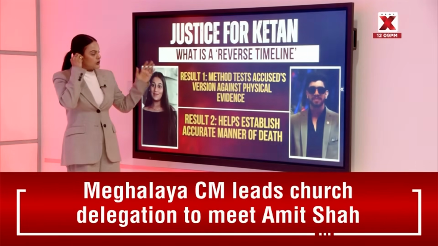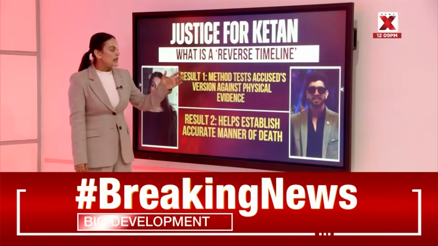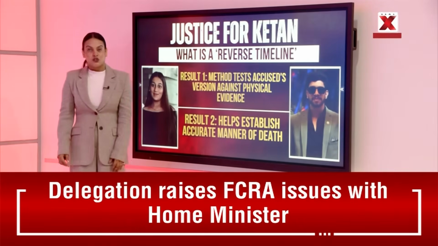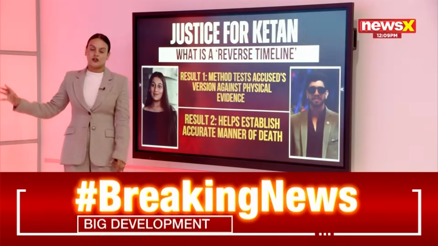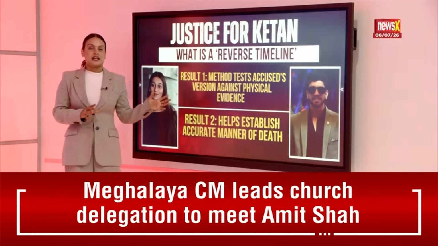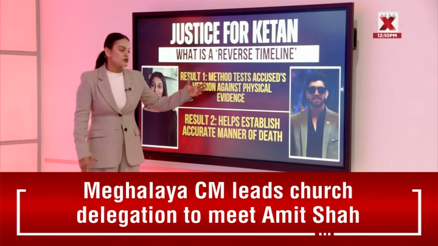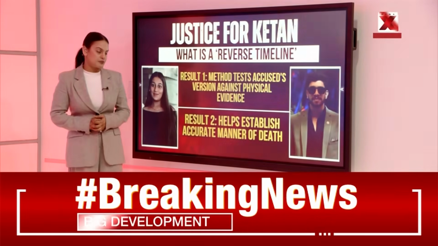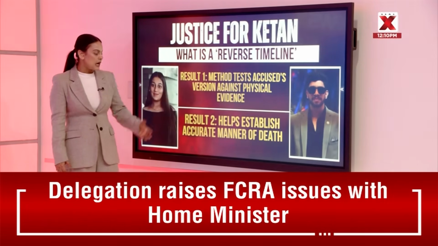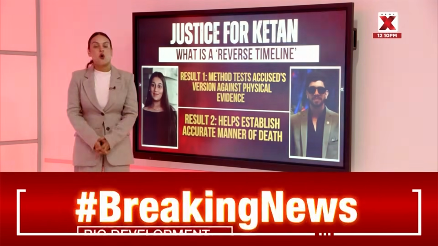Now what's result 1? The method tests the accused's version against physical evidence. So method 1 is that whatever the accused is saying, their statement will be conducted first, and then they will also compare it to the physical evidence that is present there. And result 2 is that this will help establish the accurate manner of death.